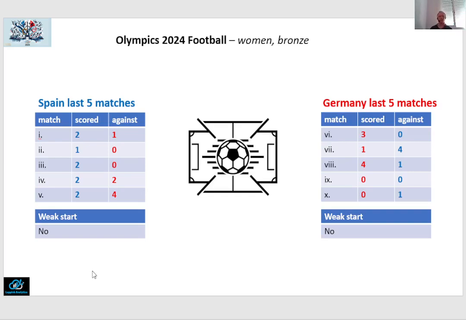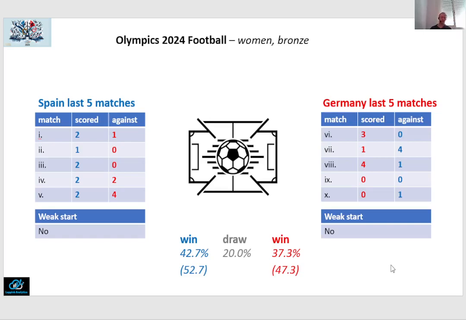And Germany, we see a mixed performance as well. In this case, the second match was lost 1-4 against US, and the last match was the semi-final against US. A smaller loss, but nevertheless a loss, 0-1. No weak starts assumed. Using my model, we get a 42.7% chance of a Spain win, a 20% chance of a draw, and a 37.3% chance of a Germany win after regular time.